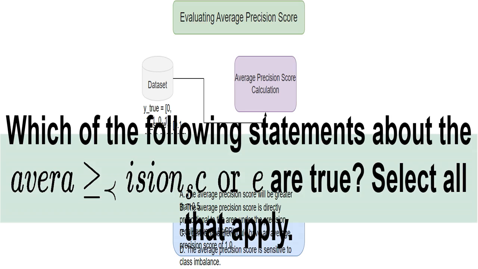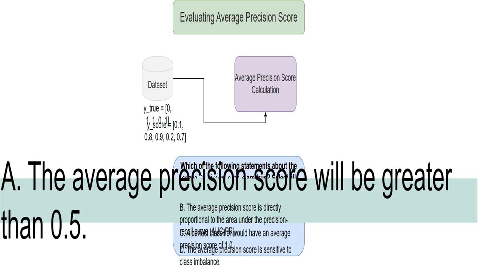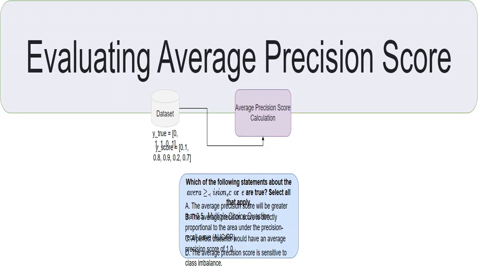This statement is absolutely true. The average precision score is precisely the area under the precision recall curve. They are one and the same. That's correct. A perfect classifier would correctly predict every data point. This results in a precision recall curve with an area of 1.0, which is equivalent to an average precision of 1.0. This refers to the true labels, y_true, and the predicted probabilities, y_score, provided to assess the model's performance.